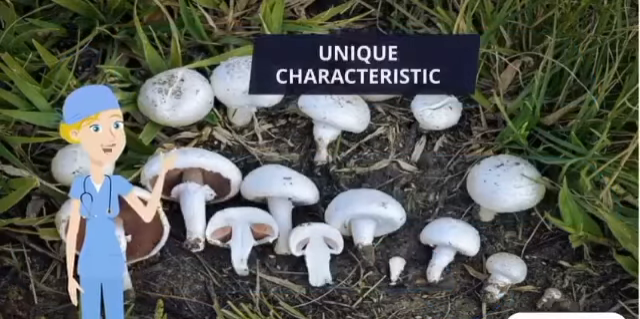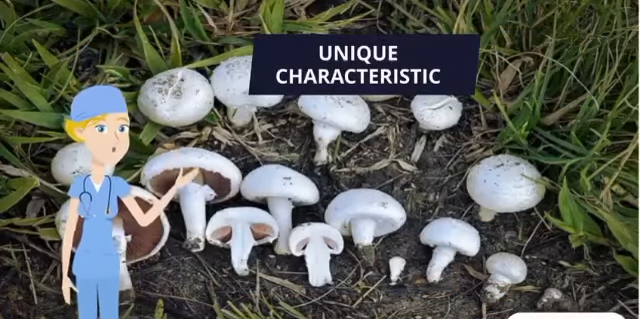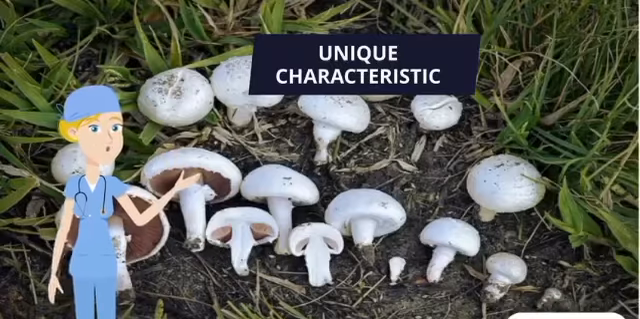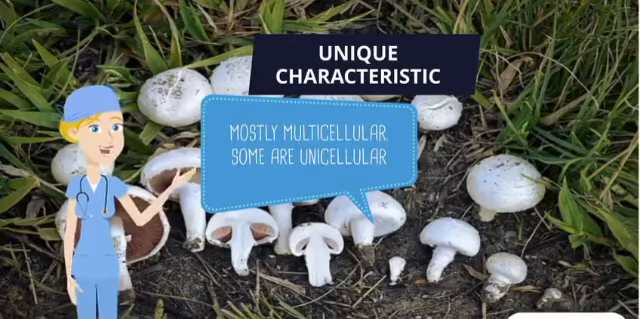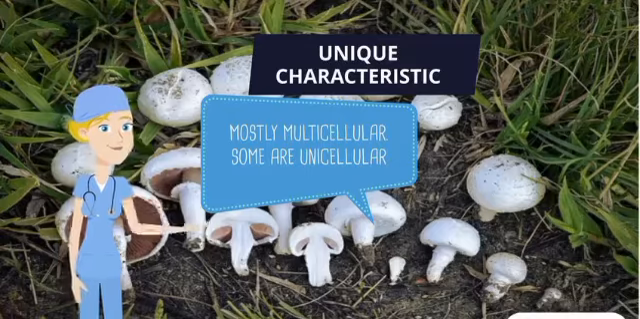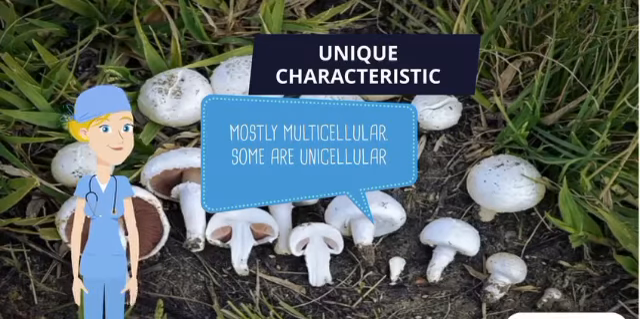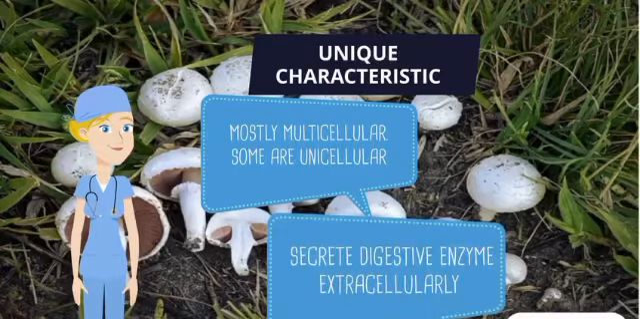The unique characteristics of Agaricus campestris is that it is mostly multicellular, though some fungi are unicellular, for example yeast. Last but not least, they secrete digestive enzymes extracellularly to partially break down organic material before absorbing the food to complete the digestion internally.